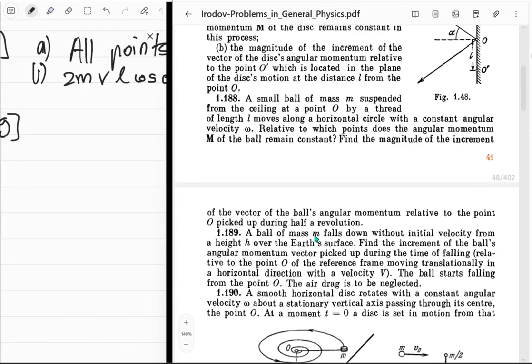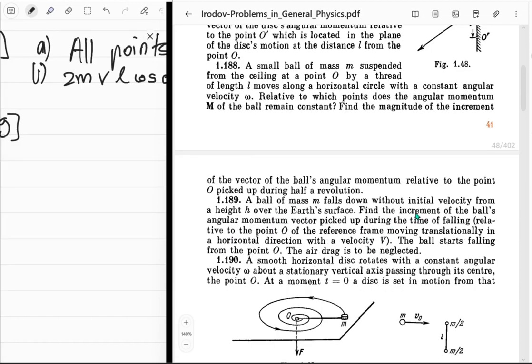189. A ball of mass m falls down without initial velocity from. Oh come on, please no. Is this for real? They took this question as well. What? During a time of falling related to point O of it. Yeah, it's exactly the same question. What is going on? Of the reference frame moving translationally. Oh, come on. Are you serious? What is this? Ah, this is so bad, you know?